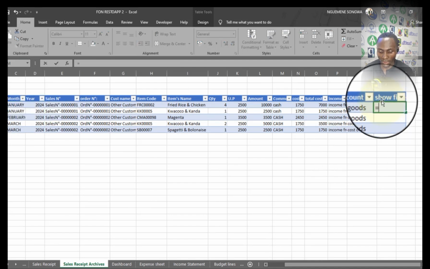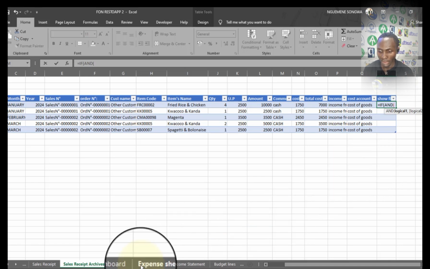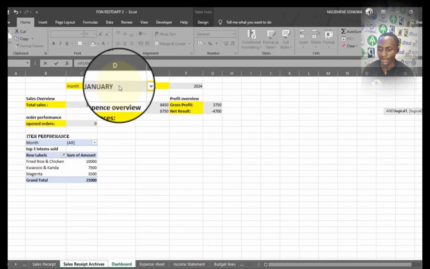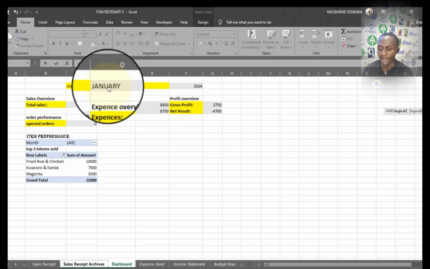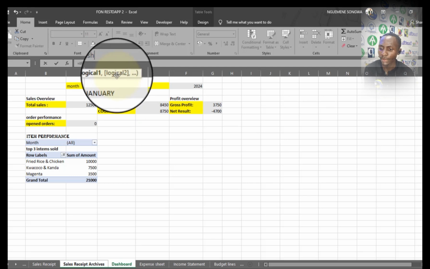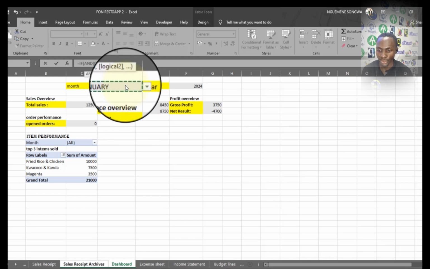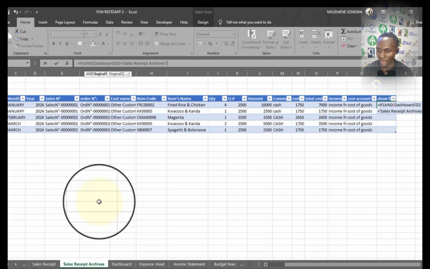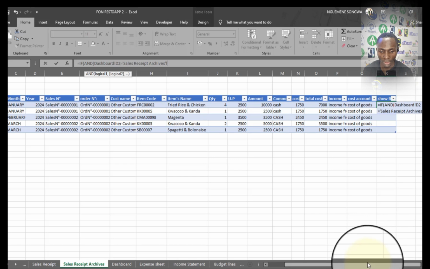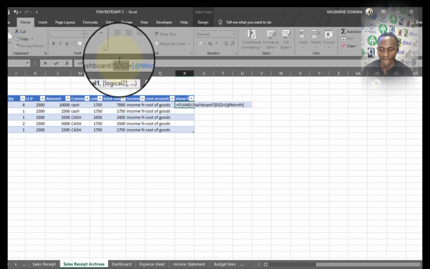So here I will say IF, and I'll use the AND function because I have many logical tests to put in one. I'm going to say IF AND, at the level of the dashboard, if this cell for January is equal to, since I'm in this cell entering this function, this cell, so for this I'm going to block this with F3 because it will surely be auto-filling.